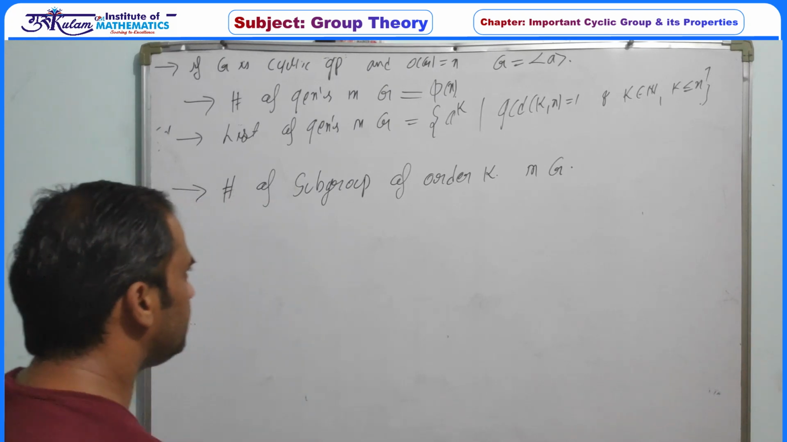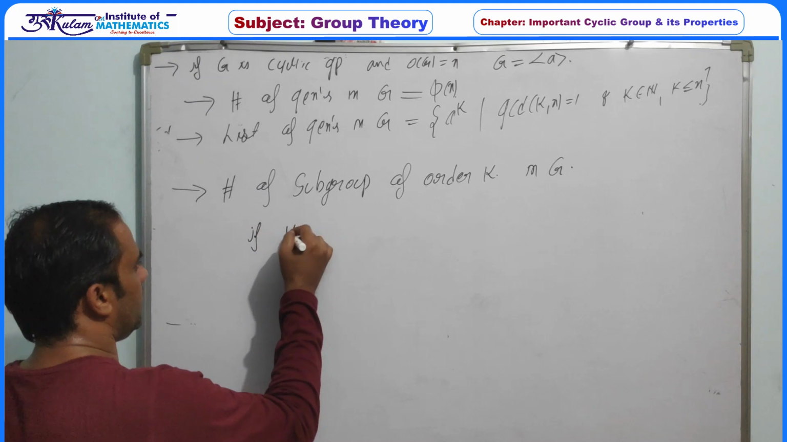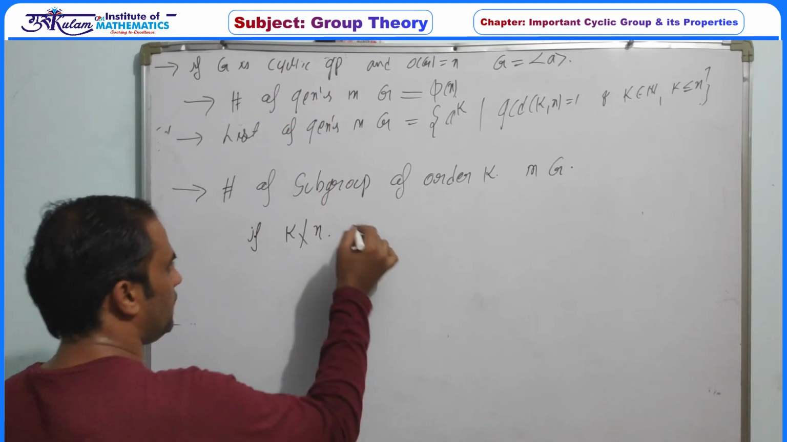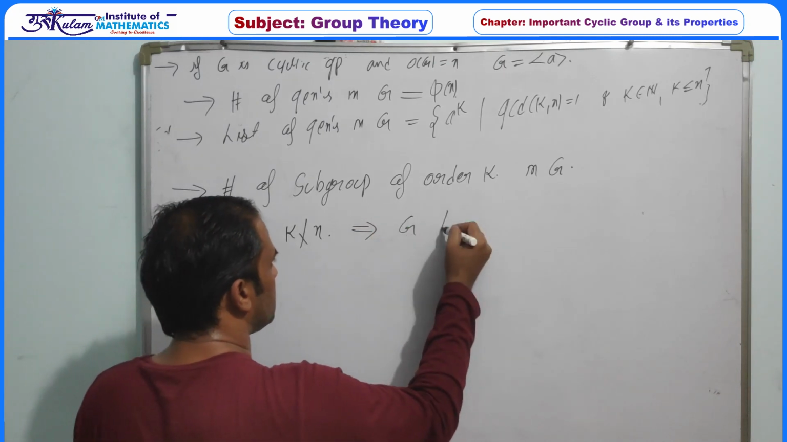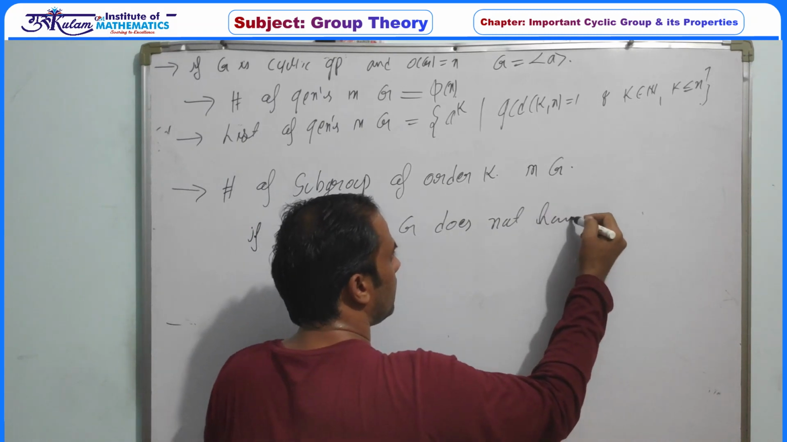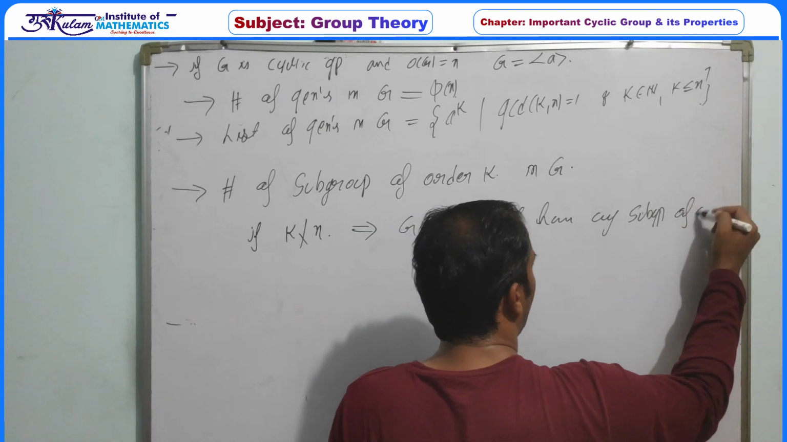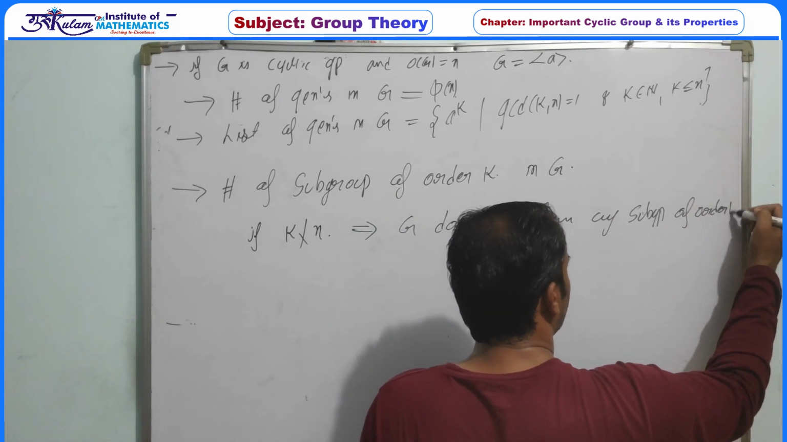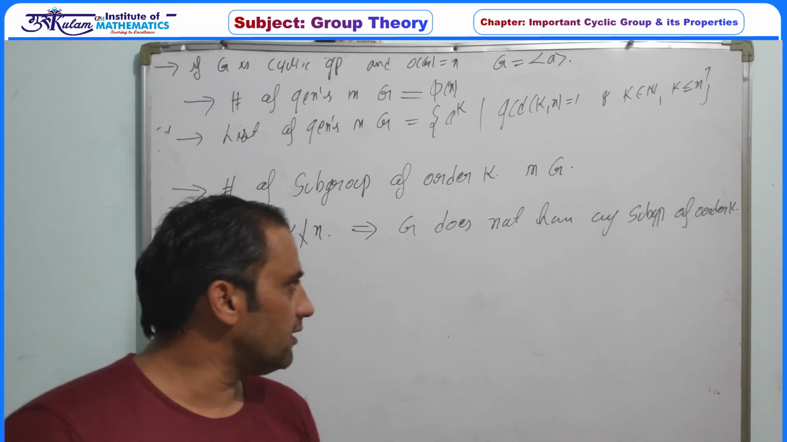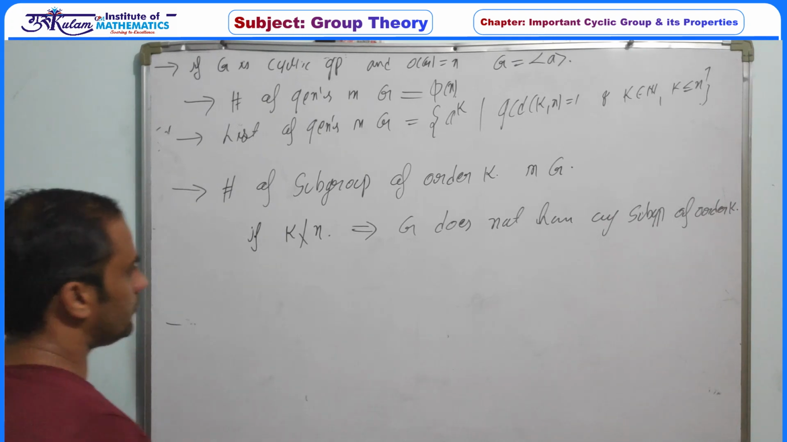So definitely, first situation: k does not divide n, where the order of G is n. So definitely G does not have any subgroups of order k. If k does not divide n, then G does not have any subgroup of order k.